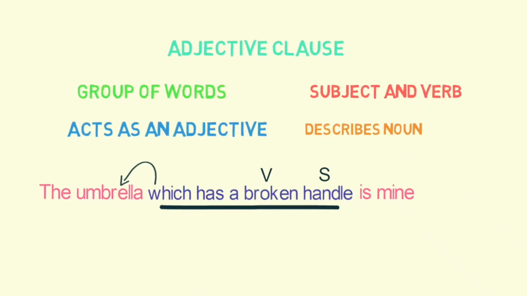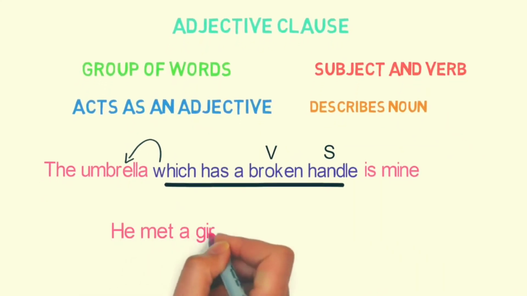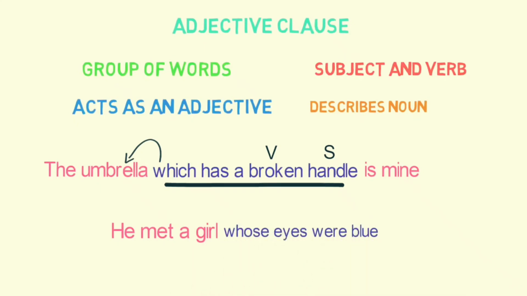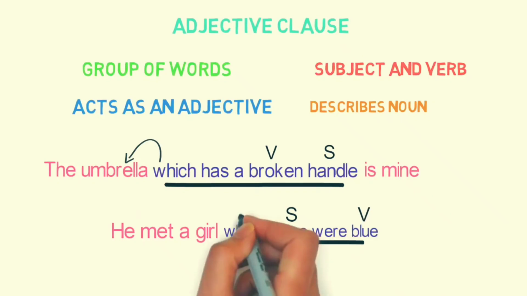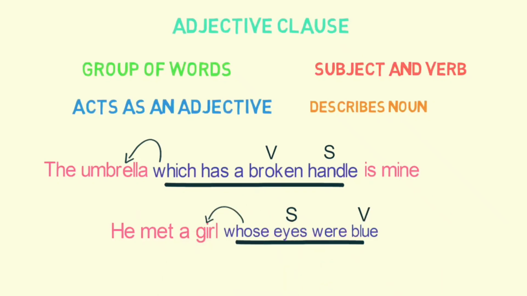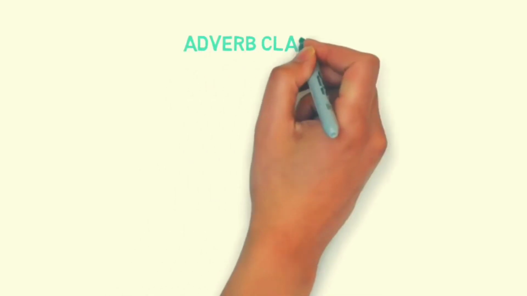Let's look into one more example. He met a girl whose eyes were blue. Here, whose eyes were blue is an adjective clause, and the clause is having a subject and a verb, and it is describing the noun girl. So basically this clause does the work of an adjective. Now let's look into the next type of clause, adverb clause.